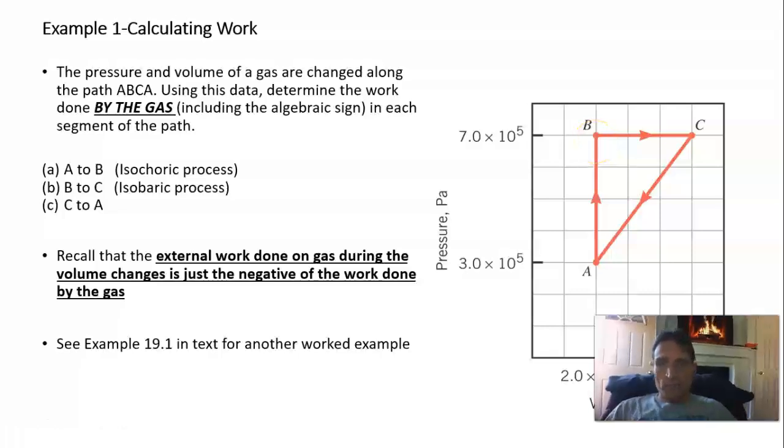So let's calculate first as we go from A to B. Well, delta V is zero. The volume of the gas is constant, and so there's no displacement. And so here, the work done by the gas is zero, and the external work done on the gas is the negative of the work by the gas, and that's also zero. So from this point A to B, no work is done by the gas.